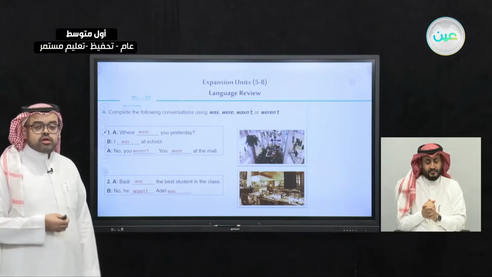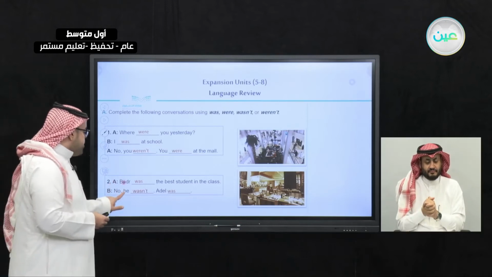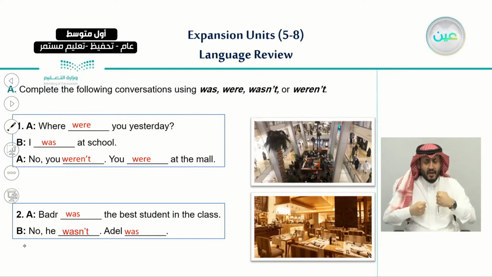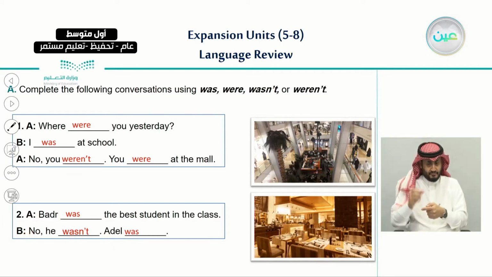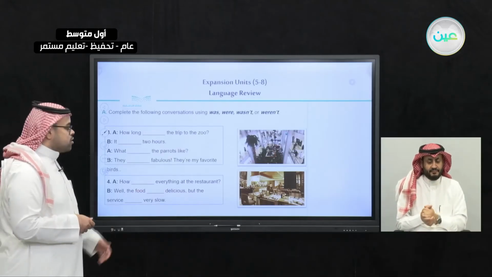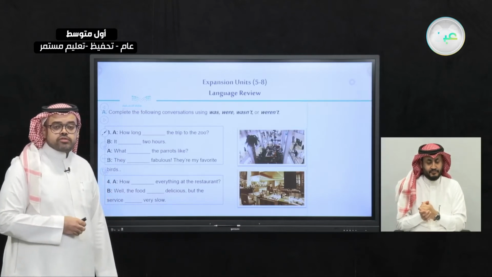So let me read the second conversation for you. A, Badr was the best student in the class. B, no he wasn't. Adil was. So here is how we can answer the first two conversations. We still have two more conversations. Let's start with conversation number 3.